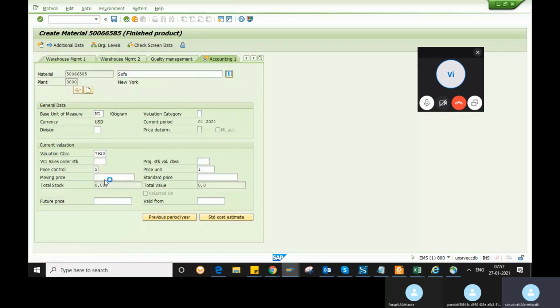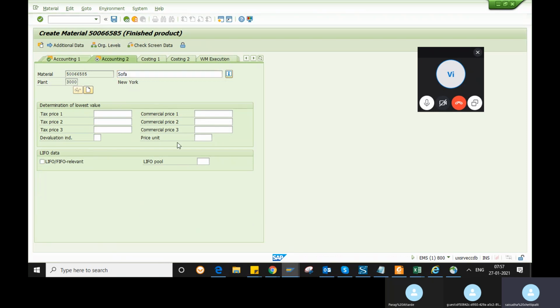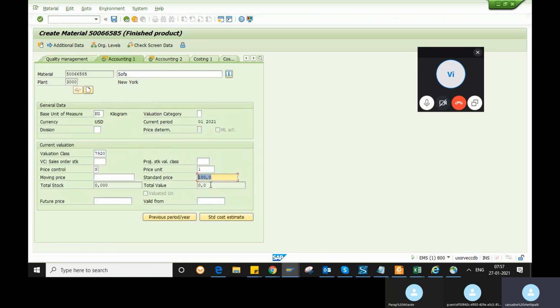So for the standard price, you give a standard price as 100 rupees, so the material cost will be 100. Whatever amount you give, this price will be moved into the GL account. Those accounts will be linked to the valuation class only, so the valuation class is always linked to the GL accounts indirectly.